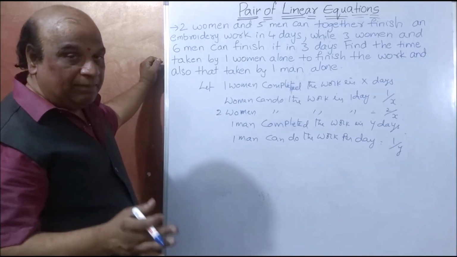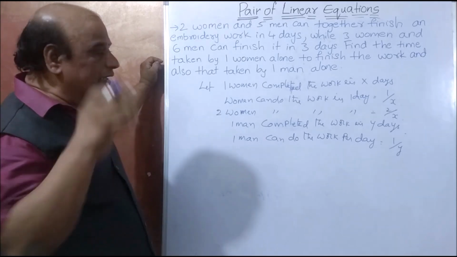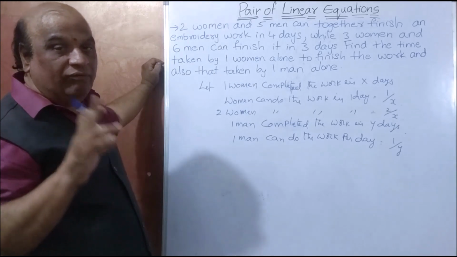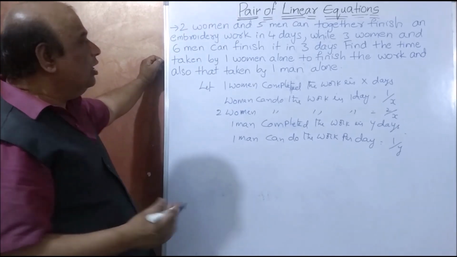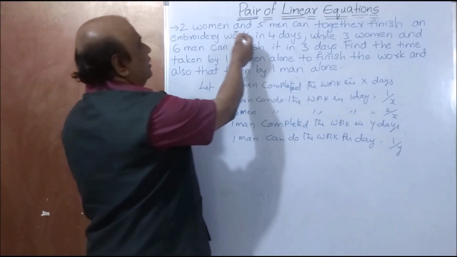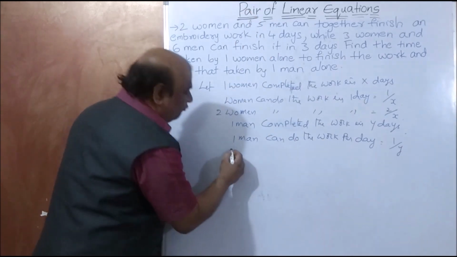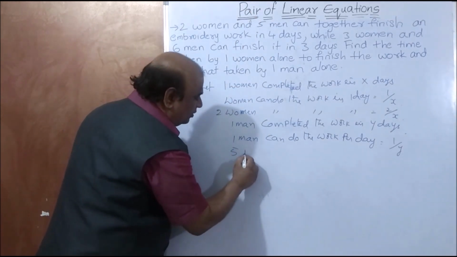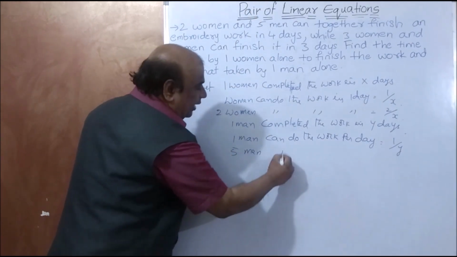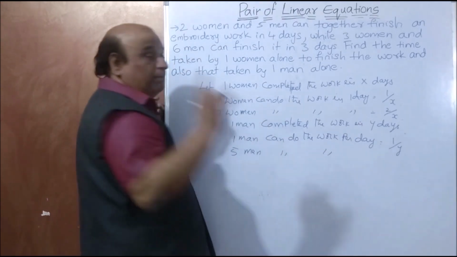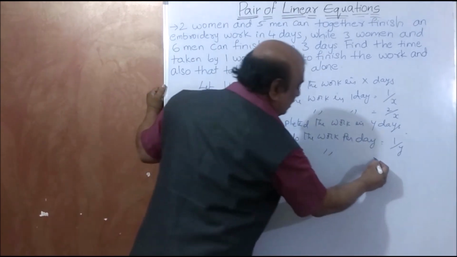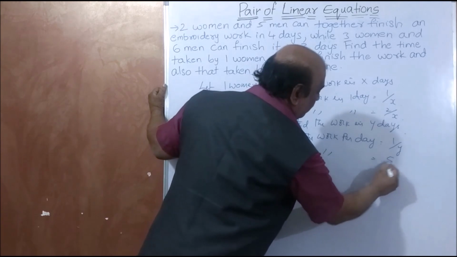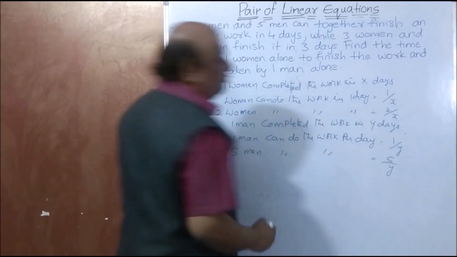Total work a man completed in Y days means he can do the work in one day, that is 1 by Y. How many men are there? 5 men. So 5 men can do the work per day, that is 5 by Y.